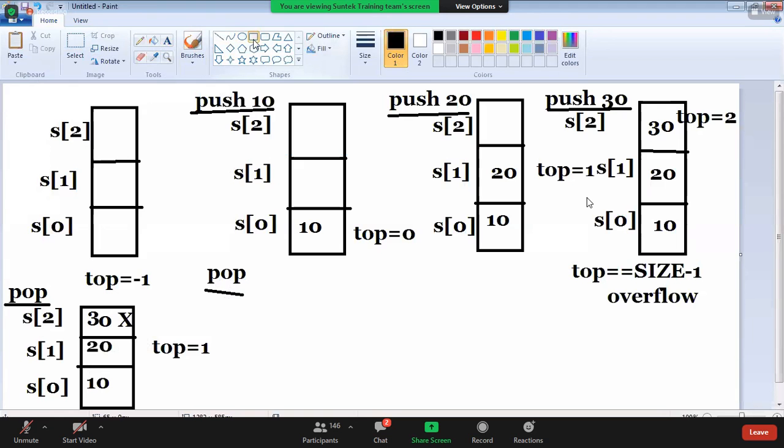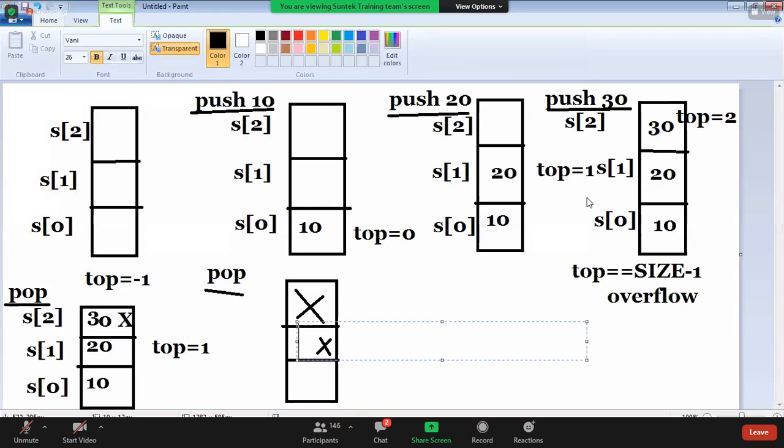What is S of 1, guys? 20. 20 can be deleted. Now this element also can be deleted. Now this is deleting. You are deleting, no? Now that is already deleted, right? This element deleted. Right, now we are deleting this element. What is this element, guys? Now S of this is 20. We are deleting 20, guys.